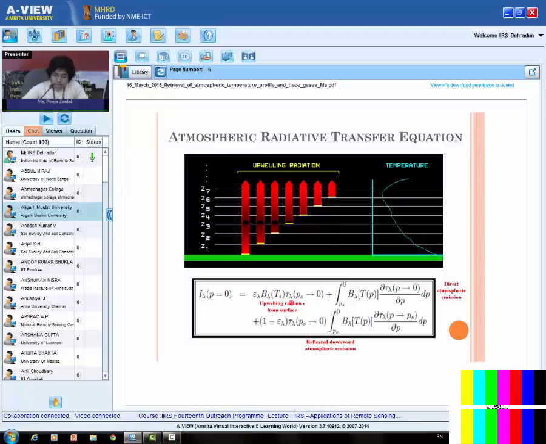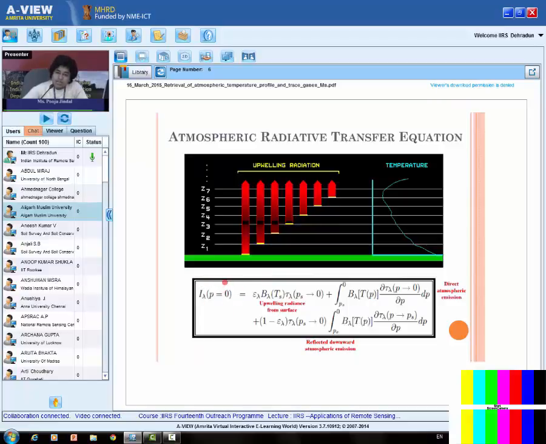And we know that the uniform and well distributed gases are known. For example, carbon dioxide and oxygen are uniformly distributed in the atmosphere, and we have good information about those gases. So it means if I work in the carbon dioxide absorption band, then I shall have the information about the transmittances. Everywhere I will have the information about the transmittance, and the only unknown will be the temperature. So given the transmittance information, I can get the temperature profile using the satellite data.